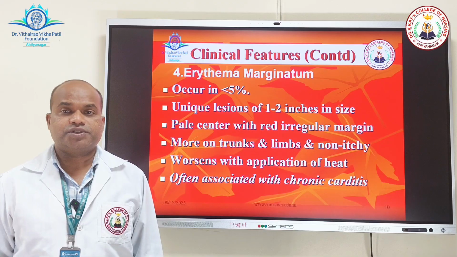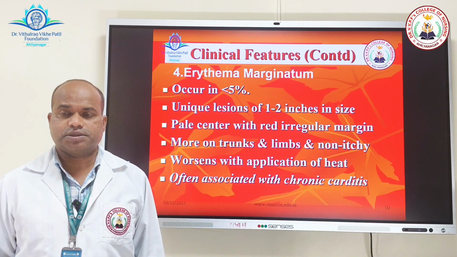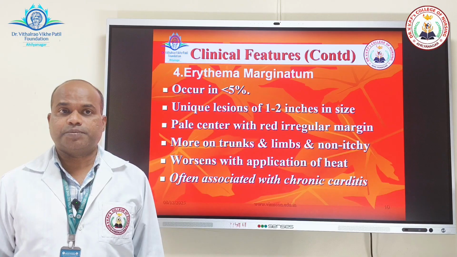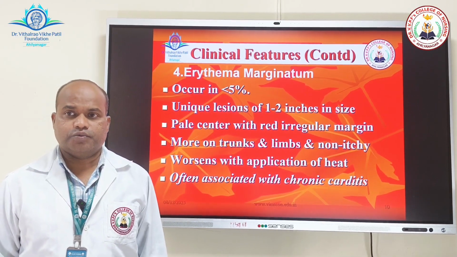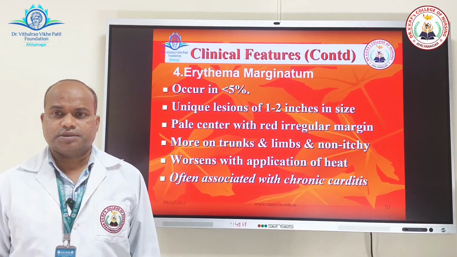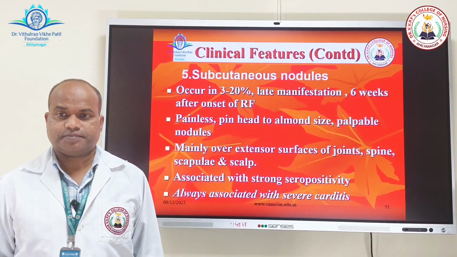The next major manifestation is erythema marginatum. It occurs in less than 5% of cases with infection of group A beta hemolytic streptococci. It is a unique lesion of 1 to 2 inches in size with pale center with a red irregular margin.